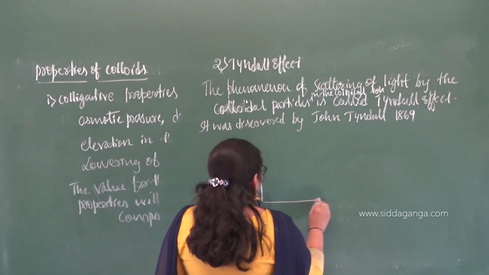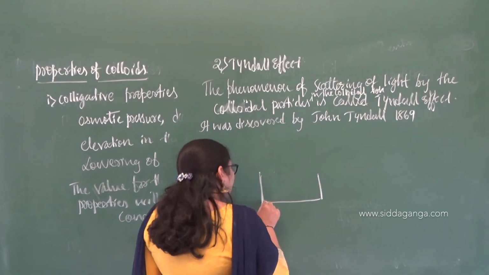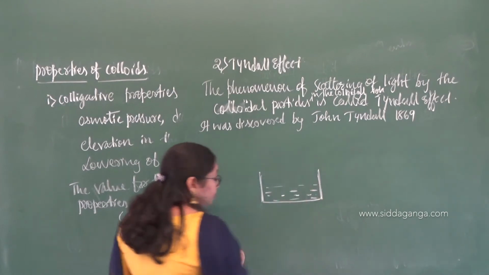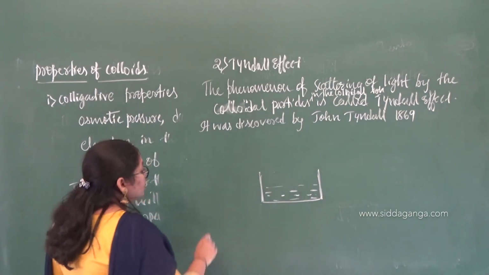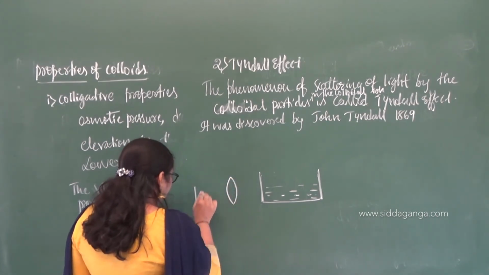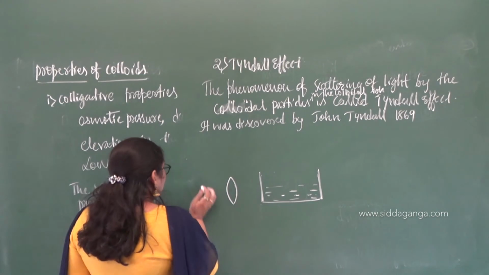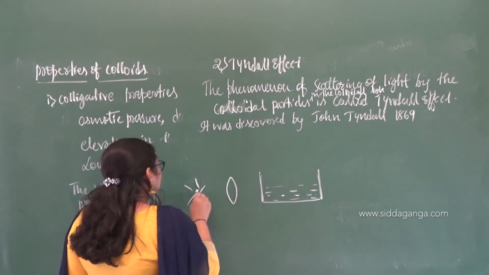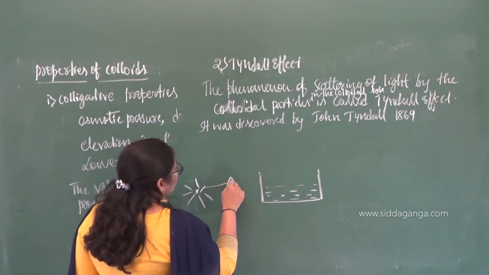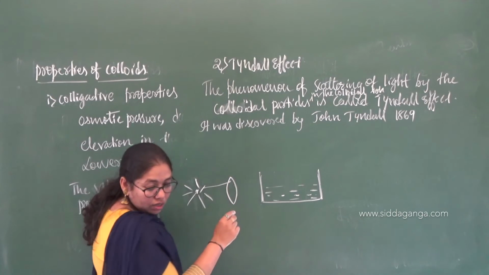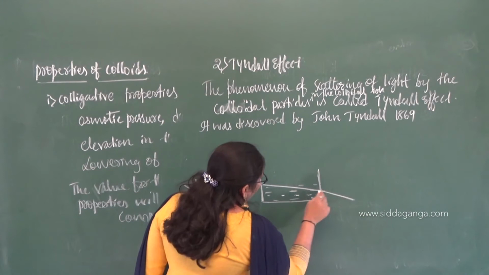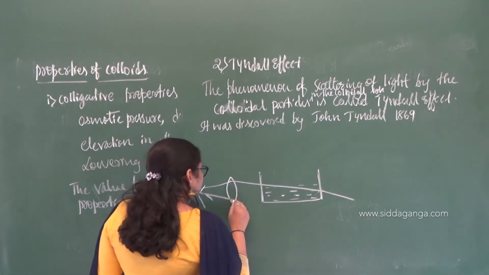What is this Tyndall effect? Suppose you are having a colloidal solution, and then you pass a beam of light through a source, or simply I will take ordinary light. If we allow the light to pass through, the light will undergo refraction in this way.